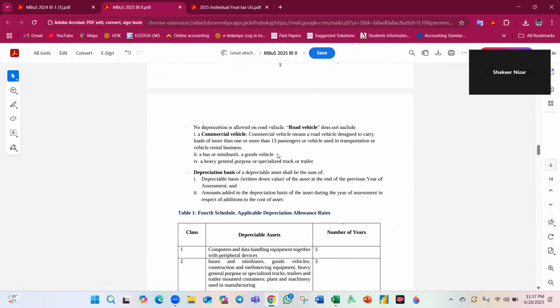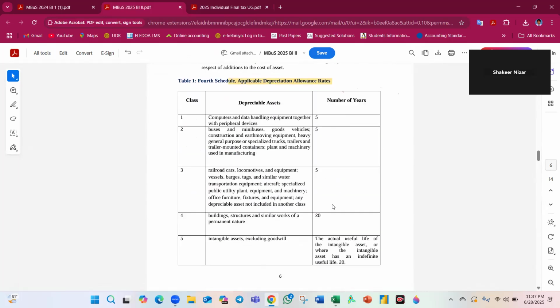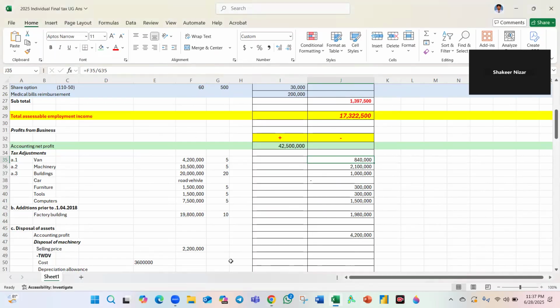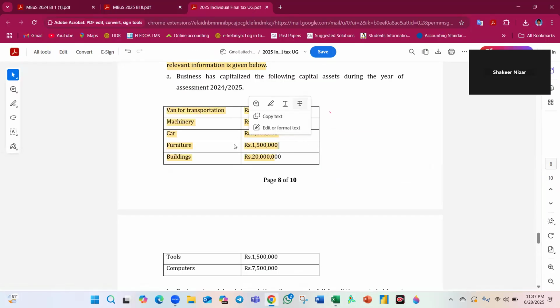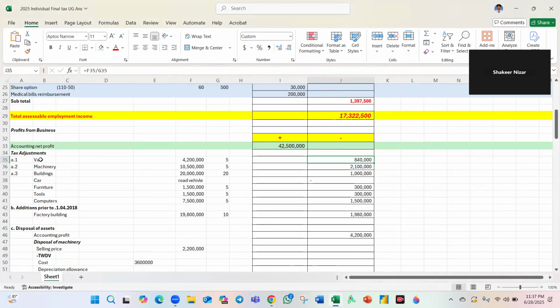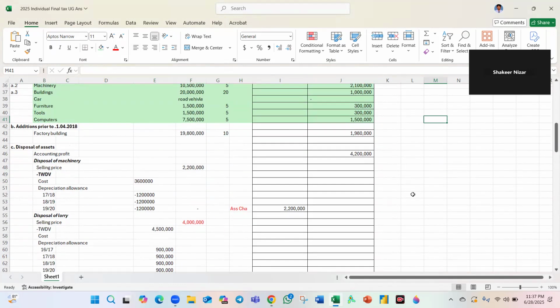You need to memorize this, otherwise it won't be given in the exam. It's not given at the exam. You need to study well. Again, tools, computers, you can see here, easy stuff. Going to read it.